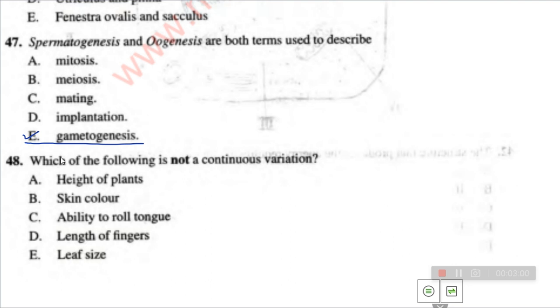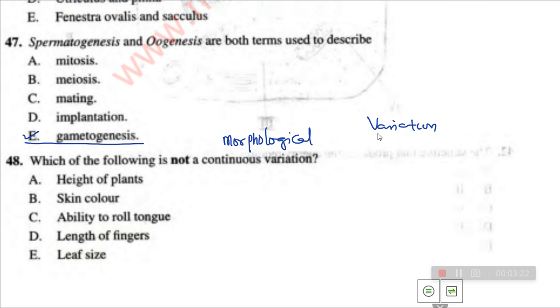So number 48, which of the following is not a continuous variation? What's the meaning of continuous variation? Continuous variation is a morphological variation, while discontinuous variation is physiological variation. We have two types of variation actually.